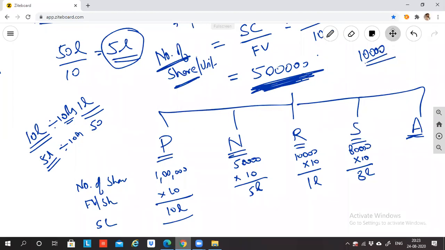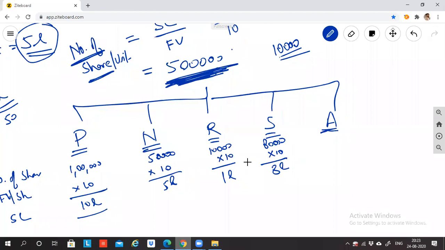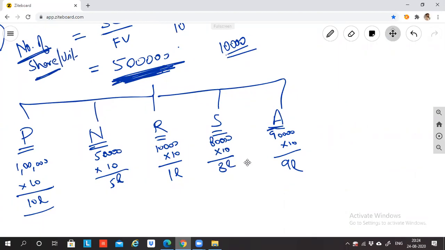Akash is telling, sir, I want 90,000 shares. So into 10 rupees, 9 lakh. So how much did it add up to? 10 lakh plus 5 is 15, plus 1, plus 8, plus 9. How much is it? 9 plus 1 is 10, so 10 plus 10 is 20. If I'm not wrong, 33. How much is the balance? Yes, 17. Balance is 17.